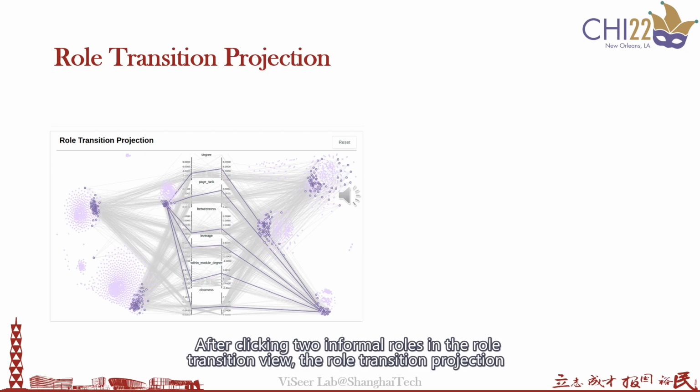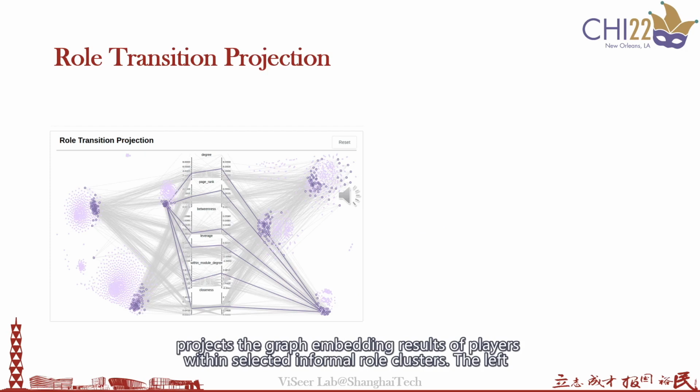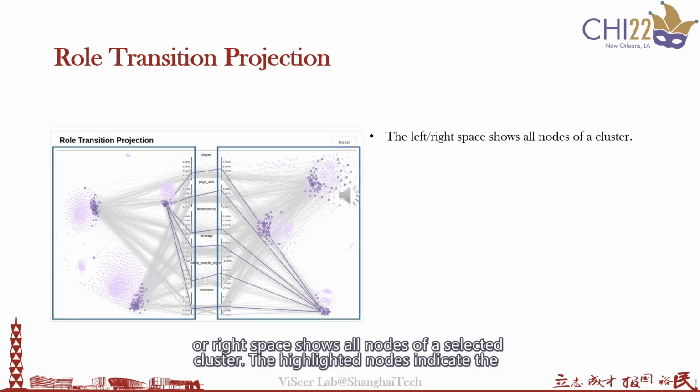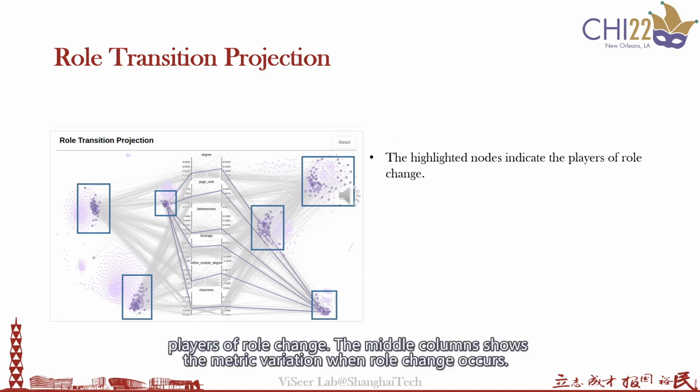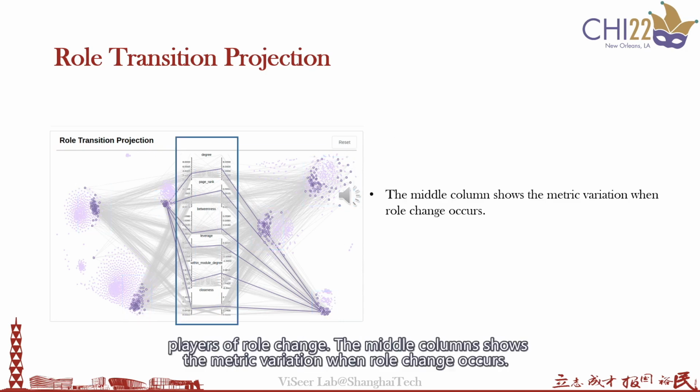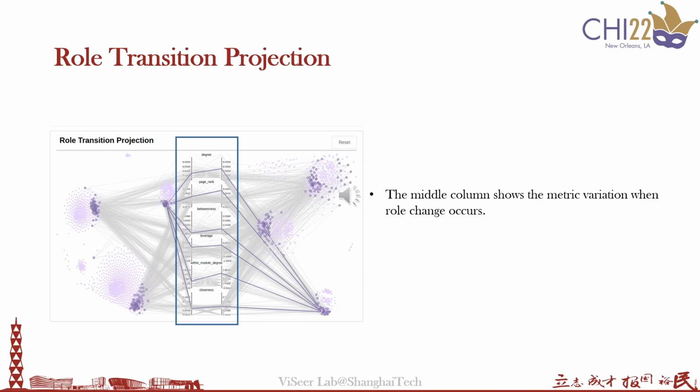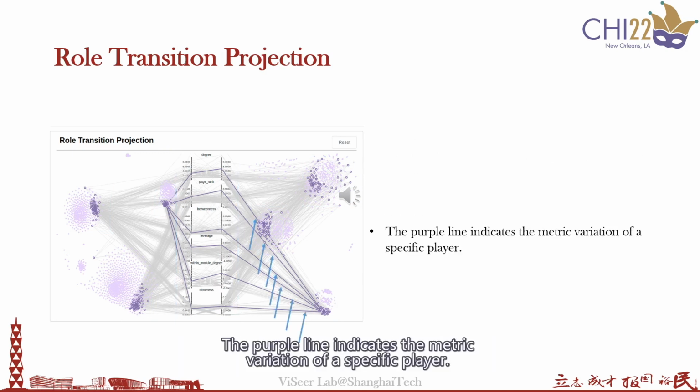After clicking two informal roles in the role transition view, the role transition projection projects the graph embedding results of players within the selected informal role cluster. The left or right space shows all nodes of the selected cluster. The highlighted nodes indicate the players of role change. The middle column shows the matrix variation when role change occurs. The purple line indicates the matrix variation of a specific player.